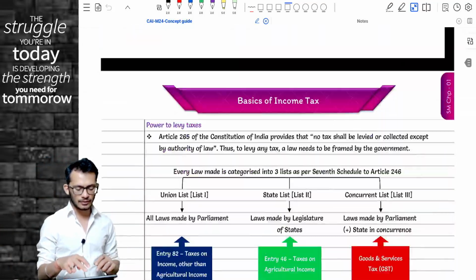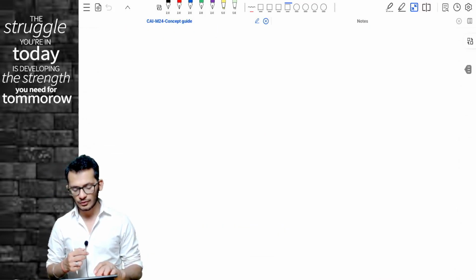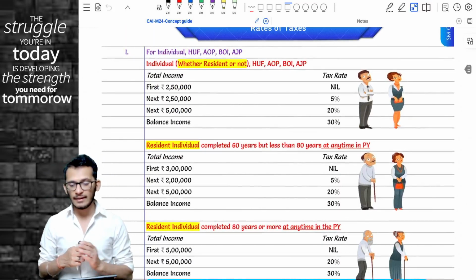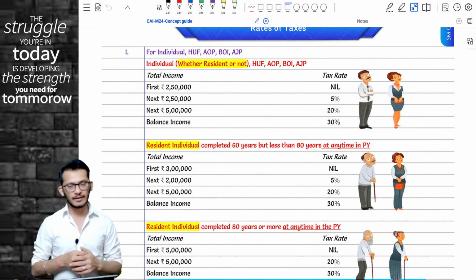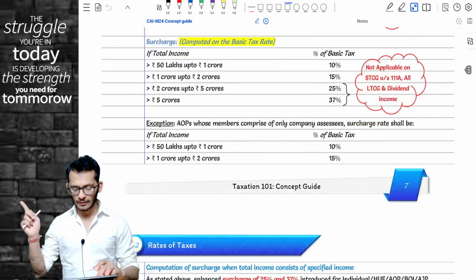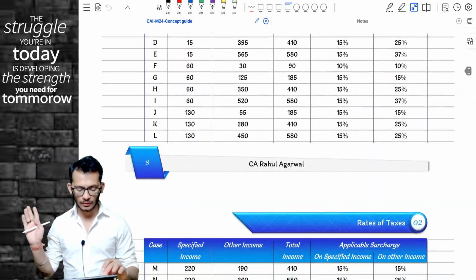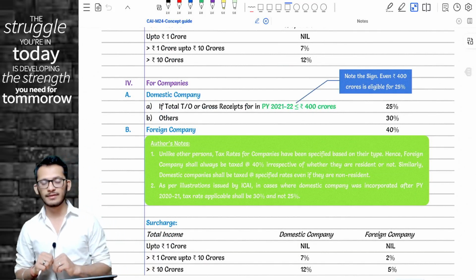Great. Let's proceed to the second chapter, which is called Rates of Taxes. Now, Rahul, when it comes to rates of taxes, meaning the tax rates, there are absolutely no amendments when it comes to normal rates of taxes. Everything which you see is going to remain the same. No change at all. So, we are not going to discuss things in detail.